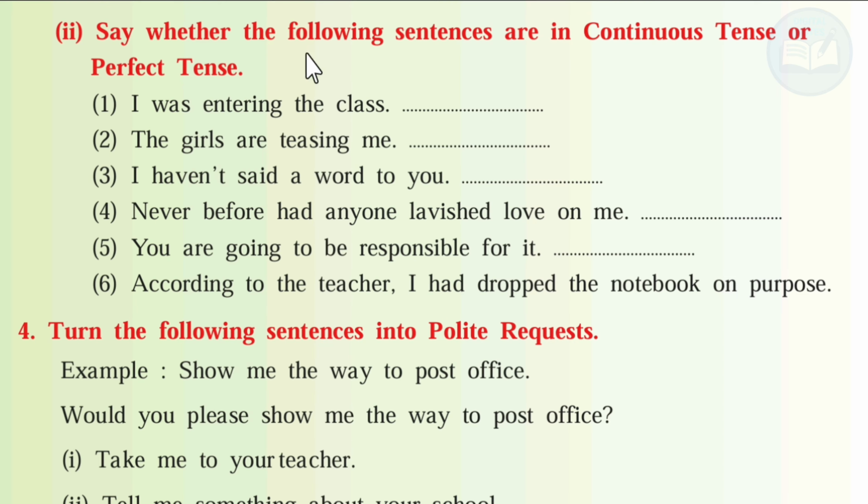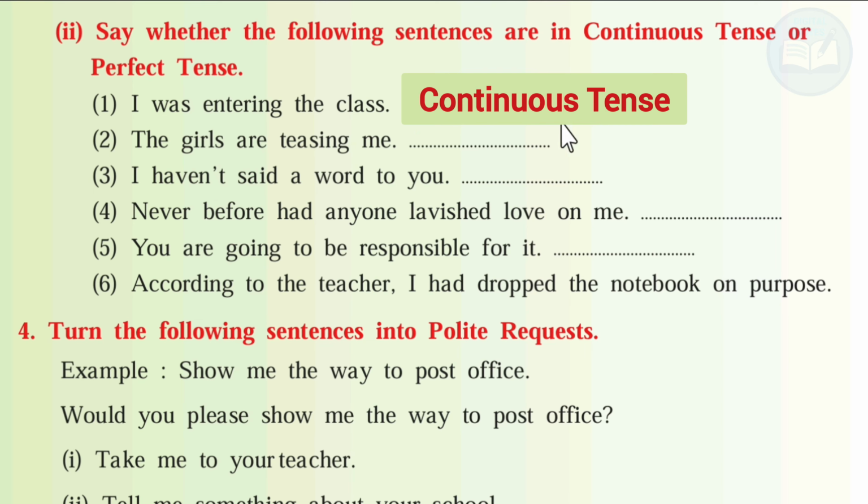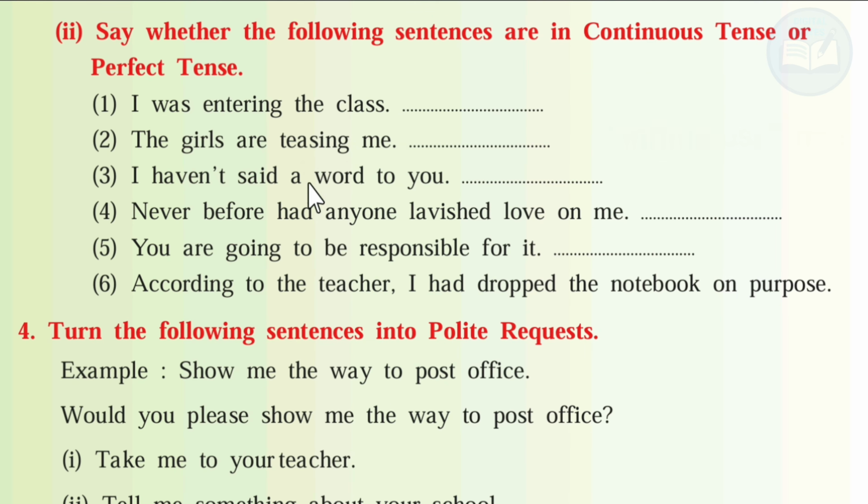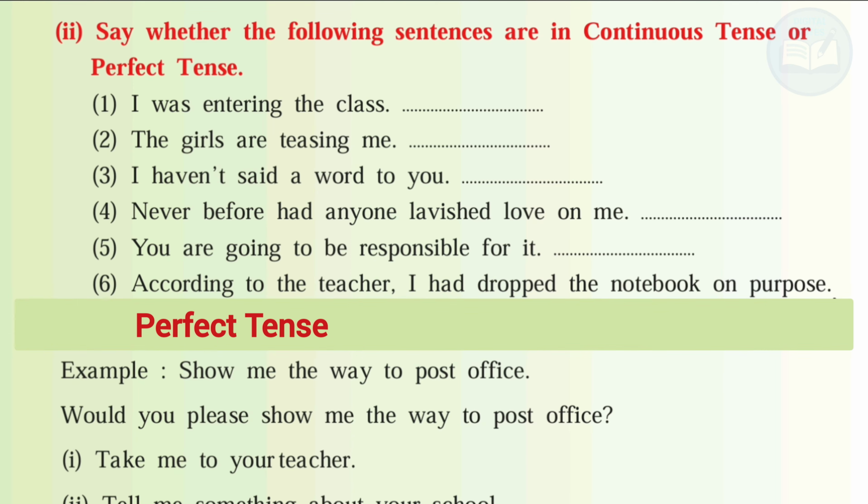Next, second, say whether the following sentences are in a continuous tense or perfect tense. First, I was entering the class, continuous tense. Second, the girls are teasing me, continuous tense. Third, I haven't said a word to you, perfect tense. Fourth, never before had anyone lavished on me, perfect tense. Fifth, you are going to be responsible for it, continuous tense. Sixth, according to the teacher, I had dropped the notebook on purpose, perfect tense.